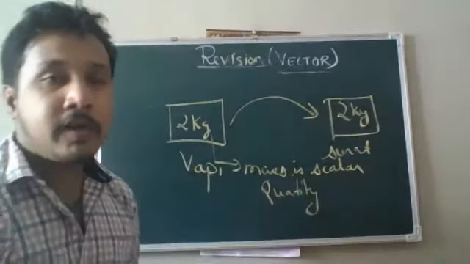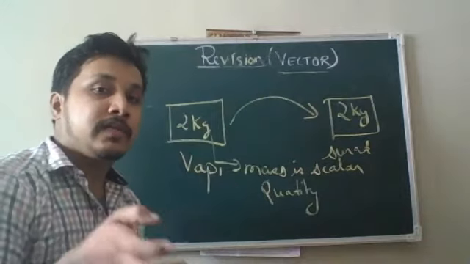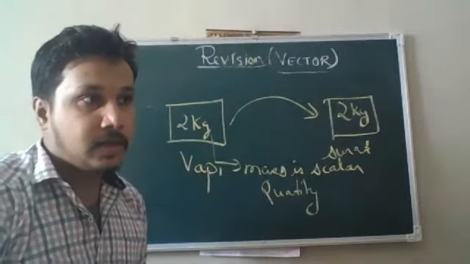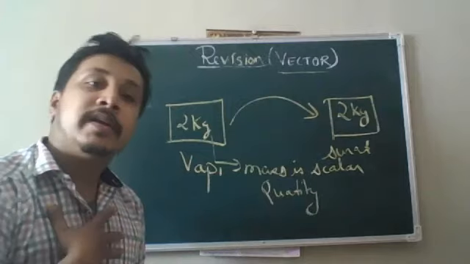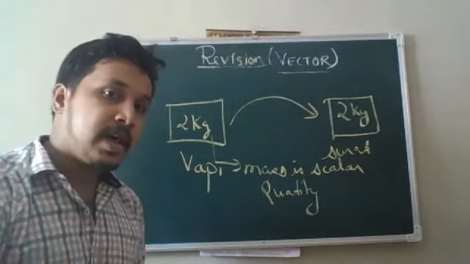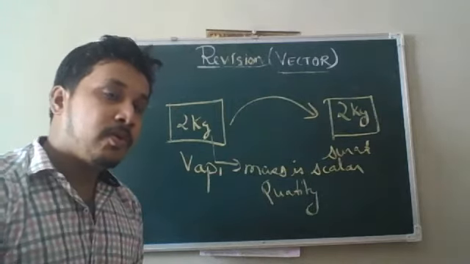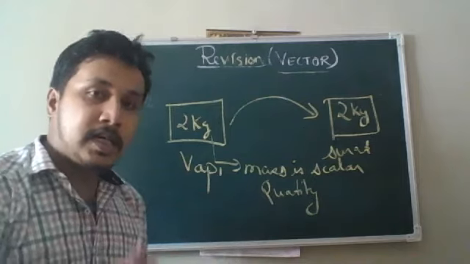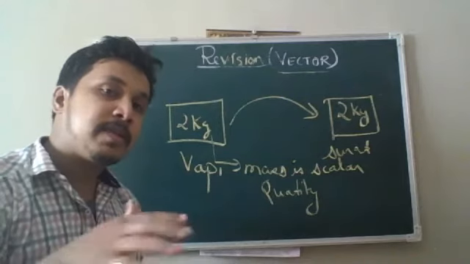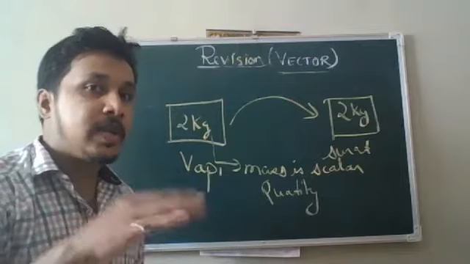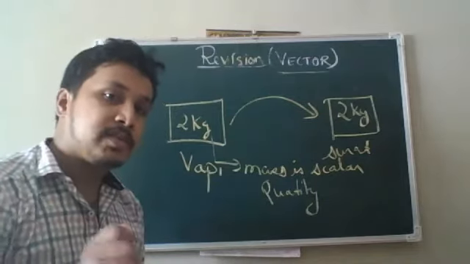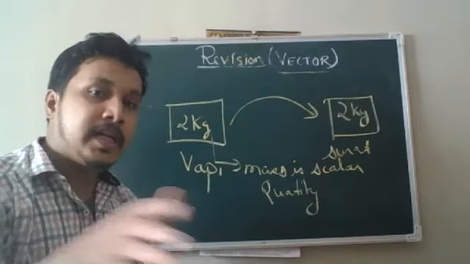Okay, now you are able to find out which quantities are considered scalar. Another example of this is temperature. Suppose my body temperature is 35 degrees Celsius. Now, if I move to the east, does my body temperature reduce or increase? No, it doesn't affect anything. So temperature is also a scalar quantity because it is unaffected by direction.